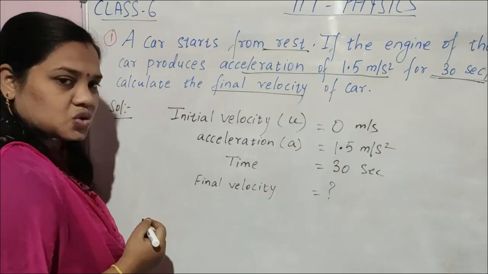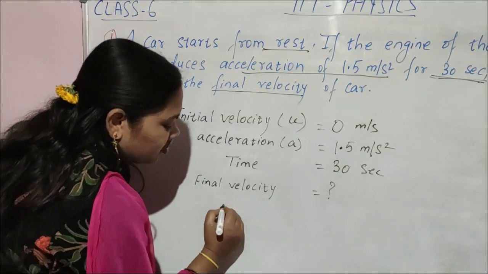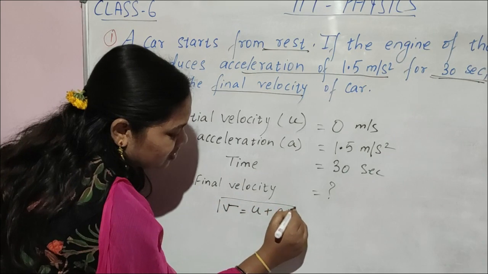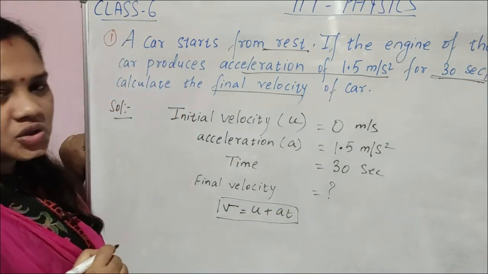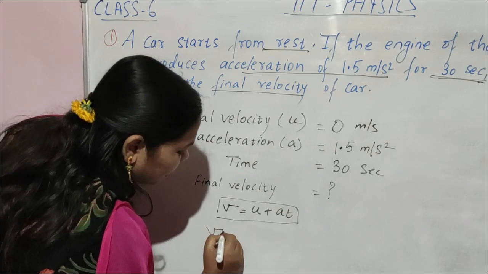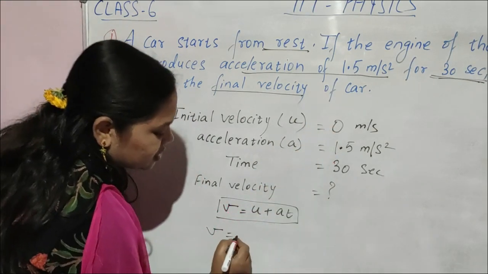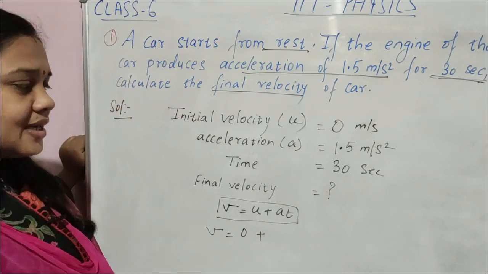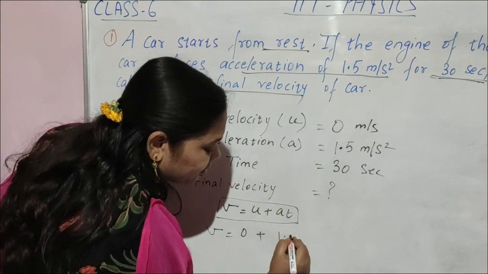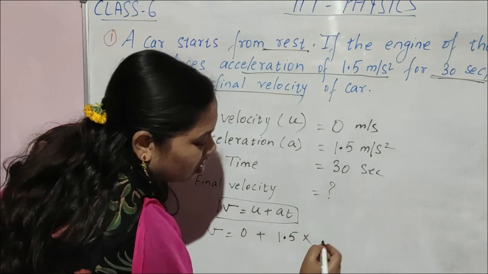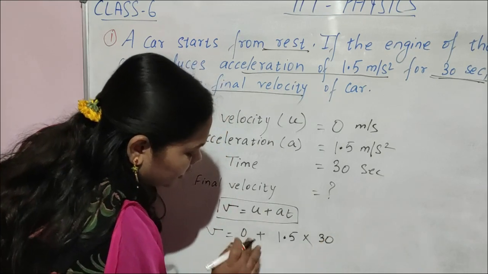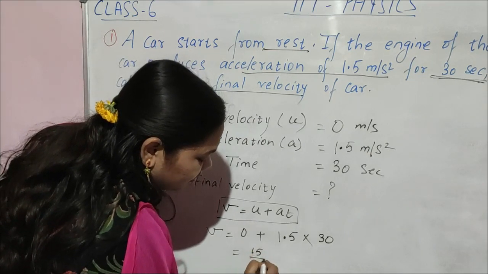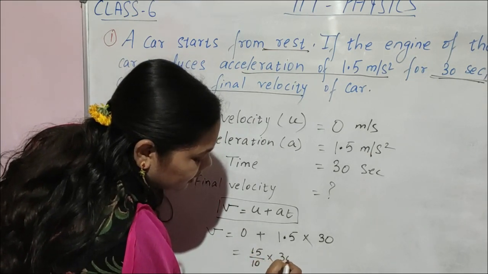Okay. So now we will use the first equation of motion. According to the first equation of motion, V is equal to U plus AT. So V only we have to find. V is equal to U, how much U? 0, plus AT. AT means A into T. A how much? 1.5 into T, how much? 30. So the first term is 0, leave it. Second term, 1.5 means 15 by 10 into 30.